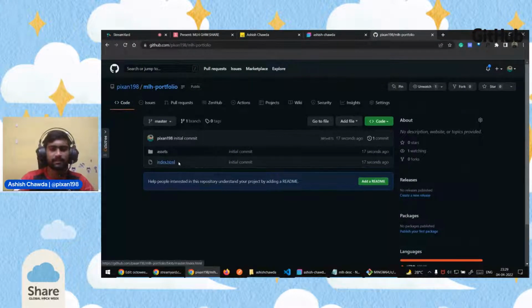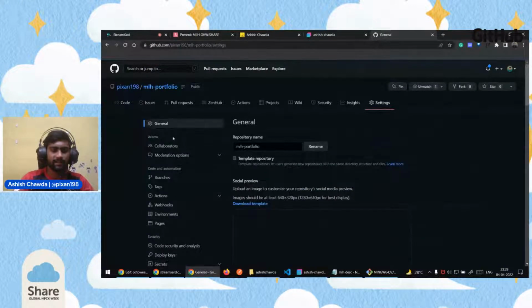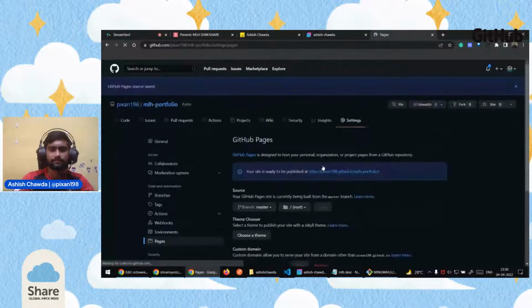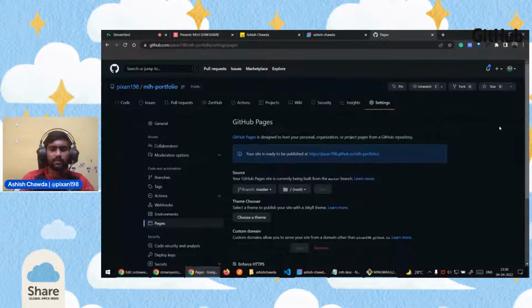And now if you go to settings and in the left panel, click on pages. This is the section where we will deploy this website using GitHub Pages. So here in the drop down where none is selected, click on the master branch, keep it as the default root and click on save. If you click on save, it will take just one or two minutes to deploy it. So we'll just wait for one or two minutes.